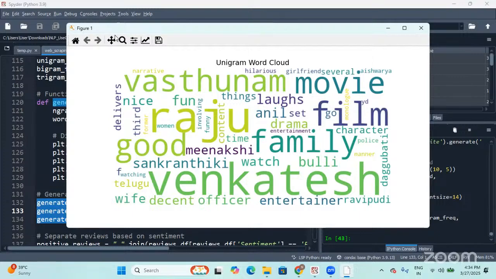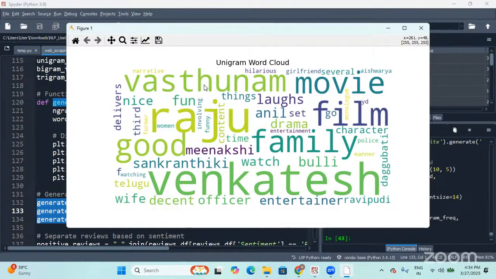And on that, we have performed unigram. So that means each and every word will be part of one string. So Sankranthiki will be one and Vasthunam will be the other word. Even the movie name has been split into two words. This is one different word and this is one different word with respect to unigram.